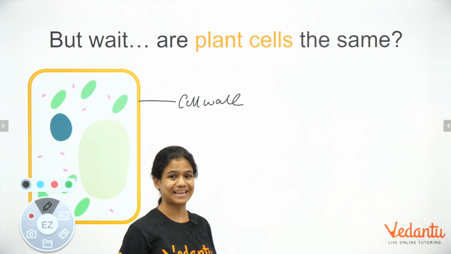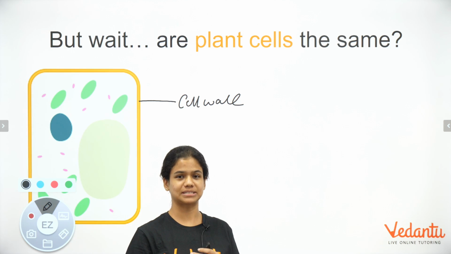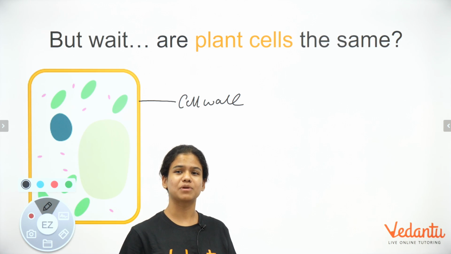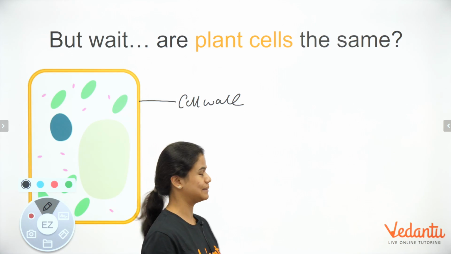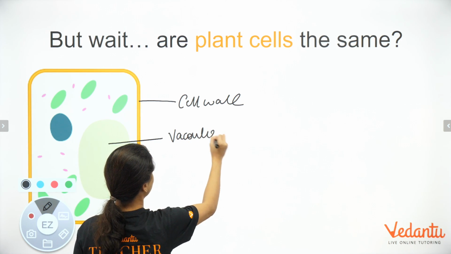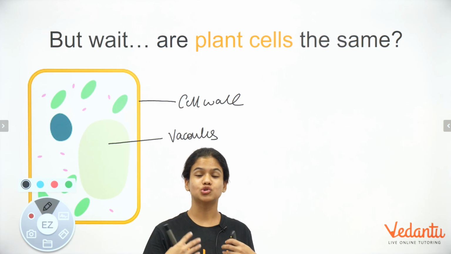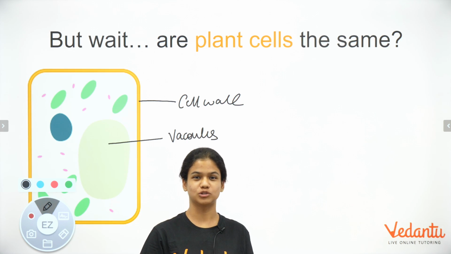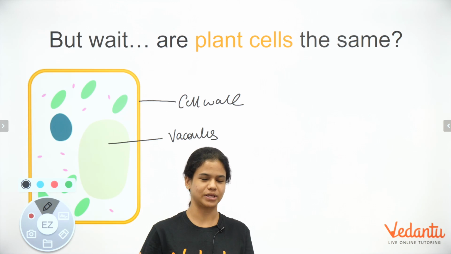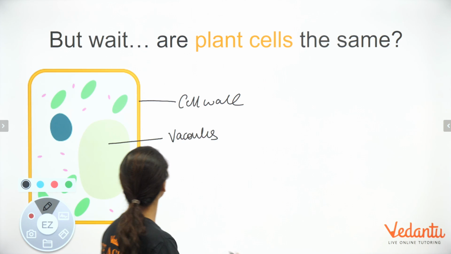We know that plant cells have a cell wall. All you have to remember is that it's an extra layer of protection other than the plasma membrane or cell membrane that even animal cells have. It provides a lot of strength and support to the plant cell. We have vacuoles. Vacuoles are empty structures in the cell which plants use to store extra food, basically as a storage bin. Like at home, we have that one room where we keep everything. That's basically the function vacuoles perform in a plant cell.